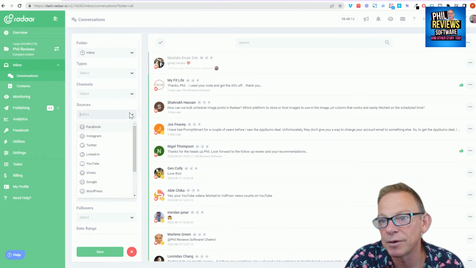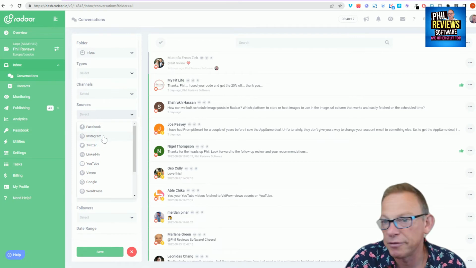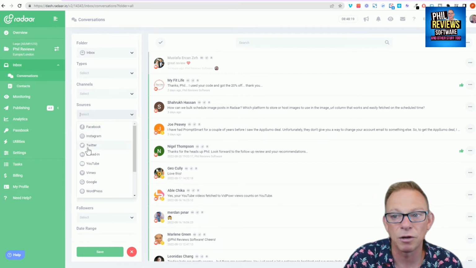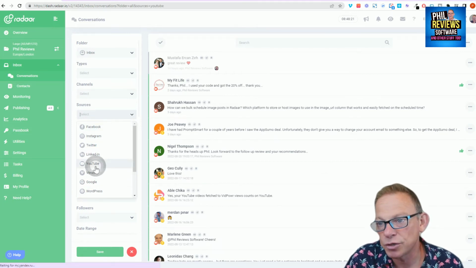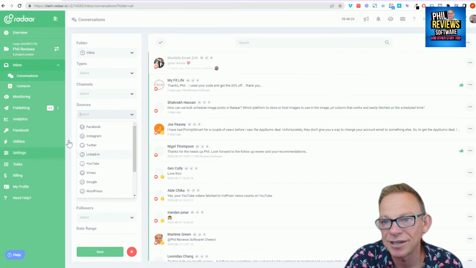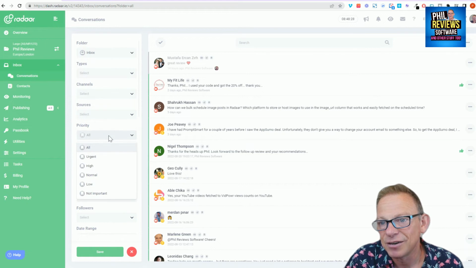And all the way down, you've got your sources there, so it'll show your Facebook messages, your Instagram. So if you just want to have a day replying to Twitter comments, you click on Twitter. YouTube, you click on YouTube and it'll only show the YouTube comments, you see. You can show all of them in priority. You can give them labels. Well, I've not assigned any labels yet.